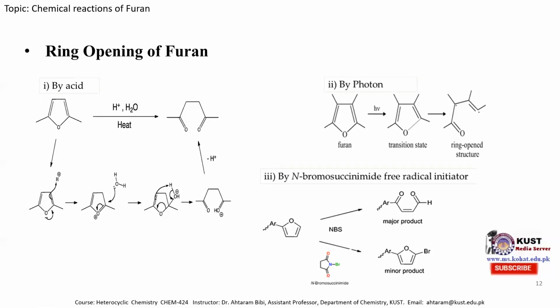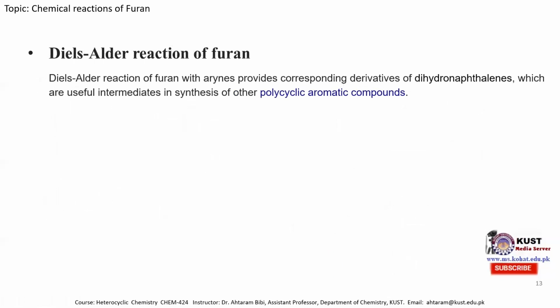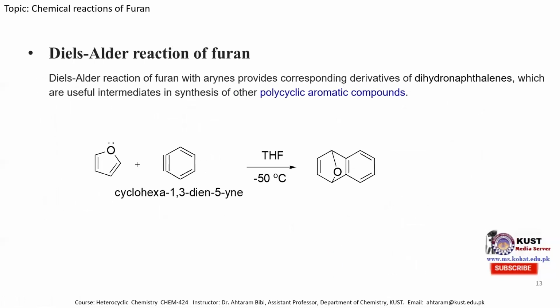So ring opening reaction can happen in the presence of acid, in the presence of photon, or by a free radical initiator. Next reaction is the Diels-Alder reaction or addition reaction. When furan is treated with this cyclohexa-1,3-diene-5-yne in the presence of tetrahydrofuran at minus 50 degrees centigrade, then this dihydronaphthalene molecule is obtained. In this case, simply this pi electron and this pi electron make two new bonds. So here a new bond and here a new bond is formed to produce this dihydronaphthalene derivative.